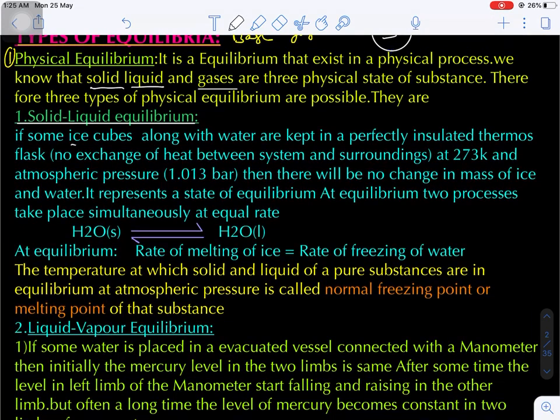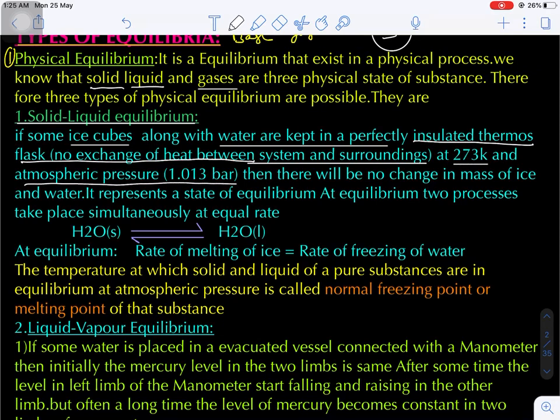Now here, suppose you take some ice cubes and keep them along with water in a perfectly insulated thermos flask, that means there is no heat exchange between the system and surroundings. Now at 273 Kelvin, that is 0 degree Celsius, and atmospheric pressure 1 atmosphere, that is 1.013 bar, there will be no change in the mass of the ice and water.